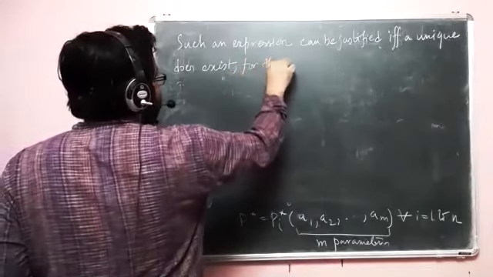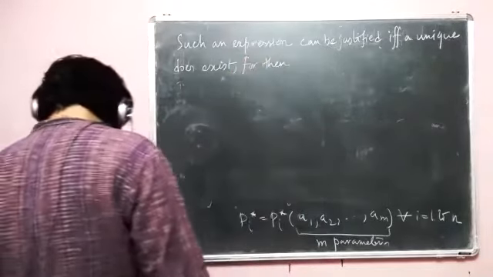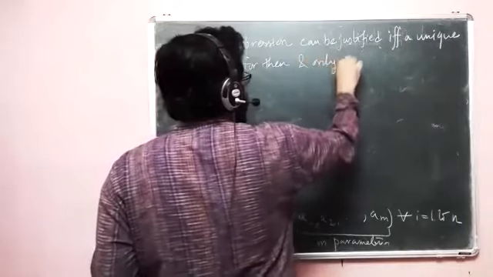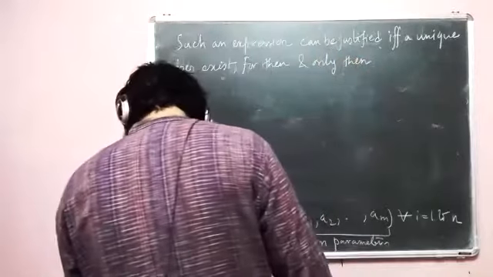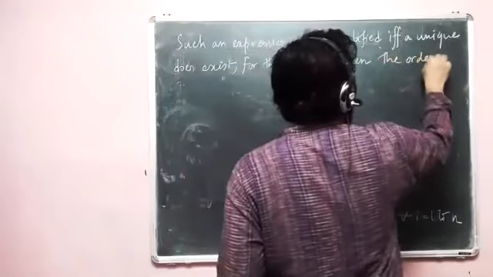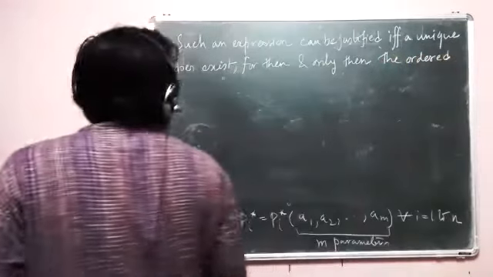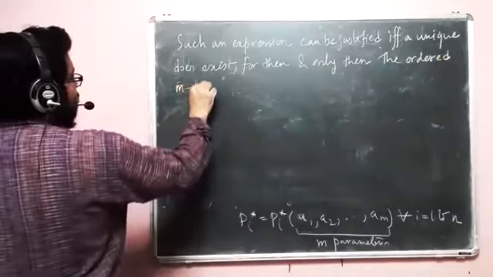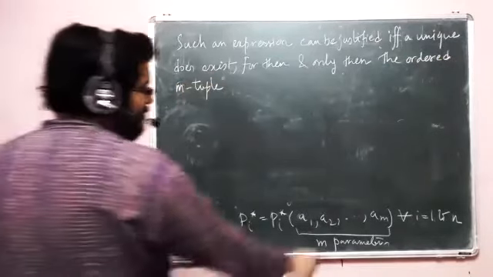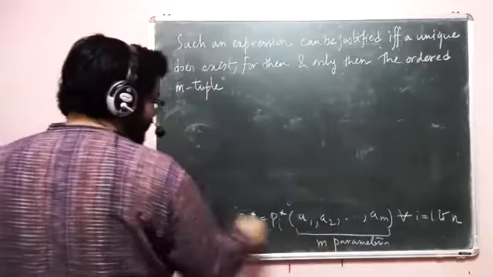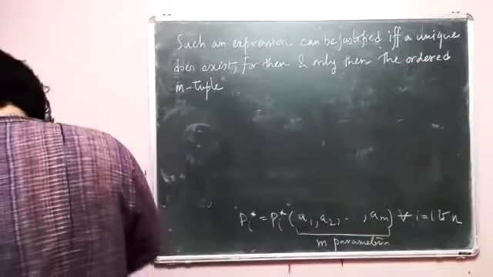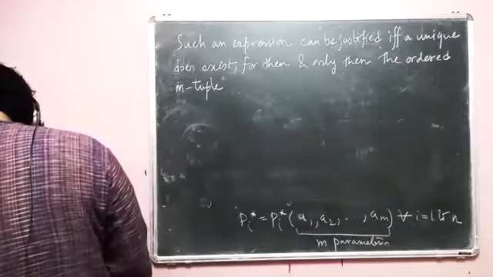For then, and only then, the ordered m tuple, we have seen ordered set, right? So ordered m tuples means this argument basically, this a point here basically. A point will be a1, a2, dot, am. So the ordered m tuple, much like our ordered pair, m points.